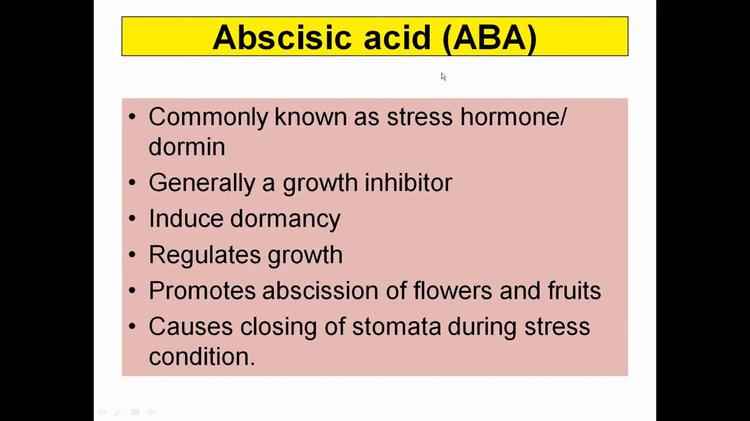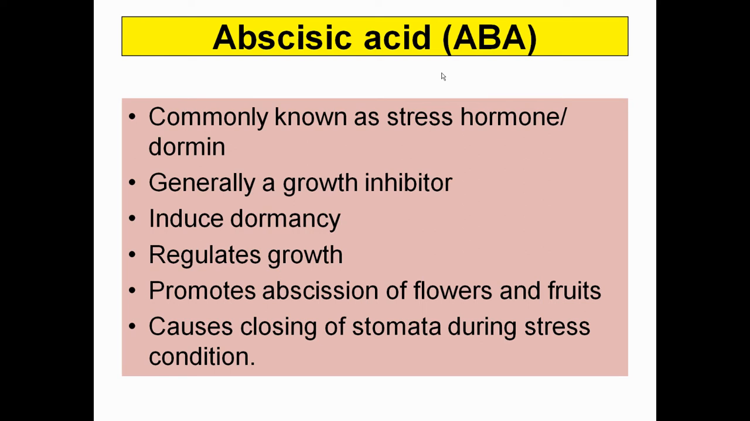And abscisic acid, it is more like a policeman of the plant, commonly known as the stress hormone or dormin, generally a growth inhibitor. Whenever there is release of abscisic acid, the plant is going to decline all of its metabolic activity altogether and induce dormancy. The seeds are going to be dormant. They will not germinate at the spot. They will remain dormant for a while, and later, on the arrival of favorable conditions, they will germinate and lead to the growth of the plant.